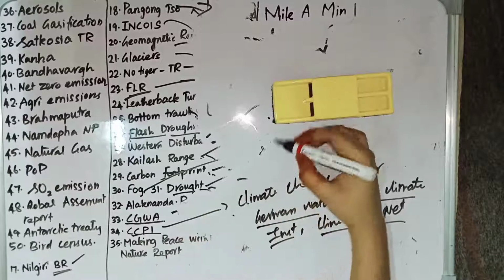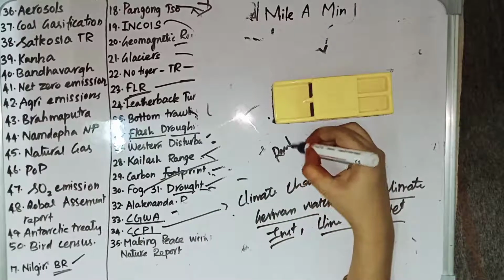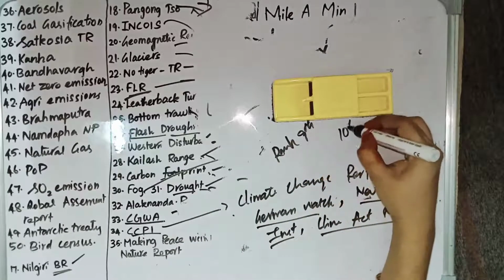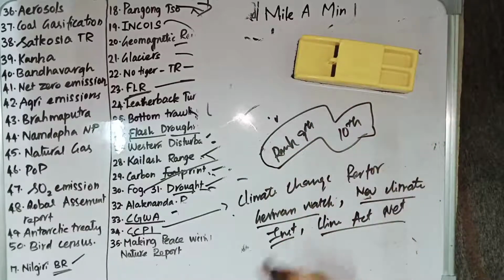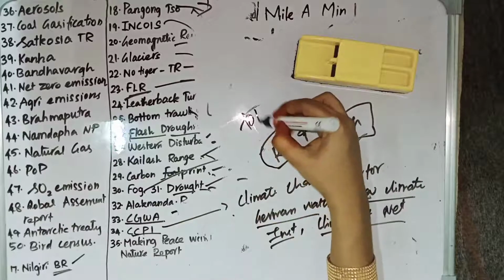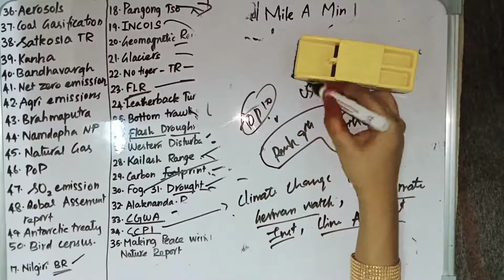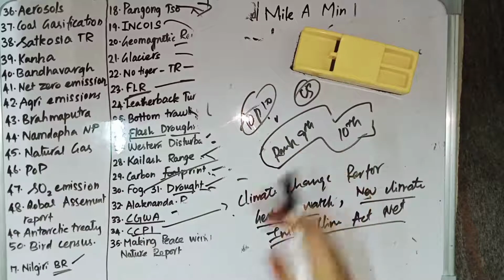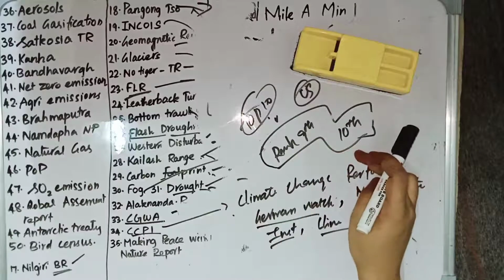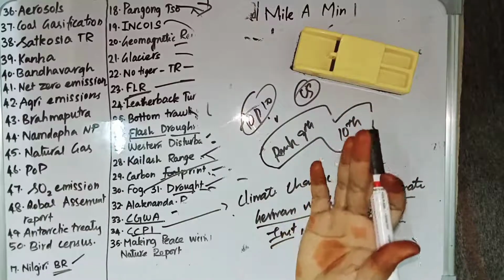In this CCPI, India was ranked 9th last year, and this year it was ranked 10th. But it is really good. Why? Because for 2 consecutive years we have ranked in the top 10 positions, and USA is the one which is ranked last. So India was ranked 9th last year and 10th this year, and USA is ranked at the last position.